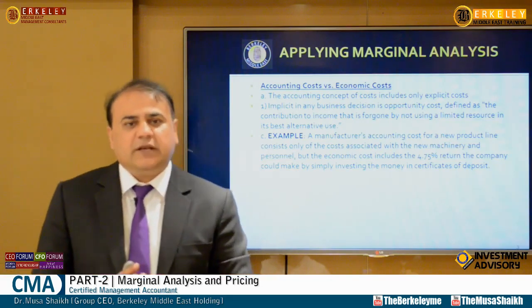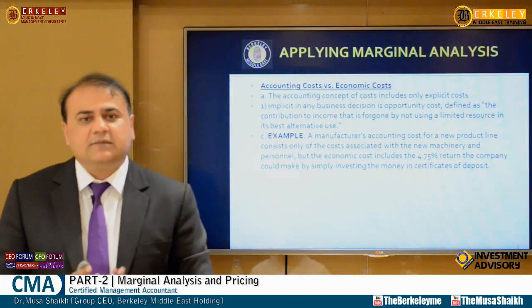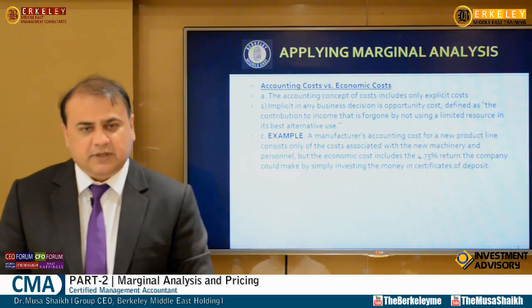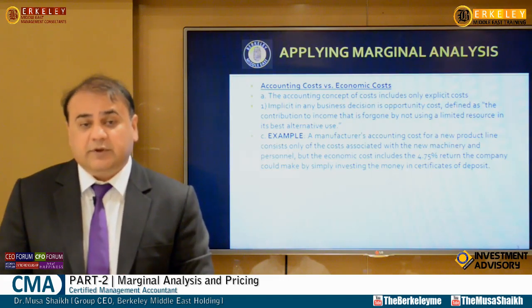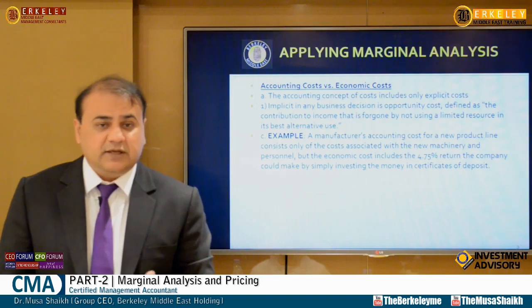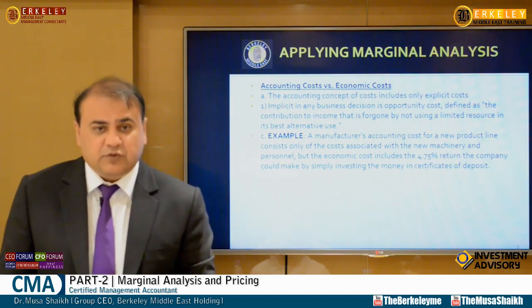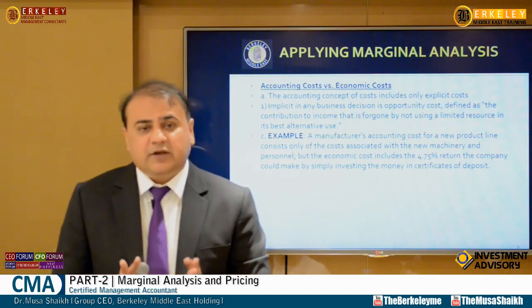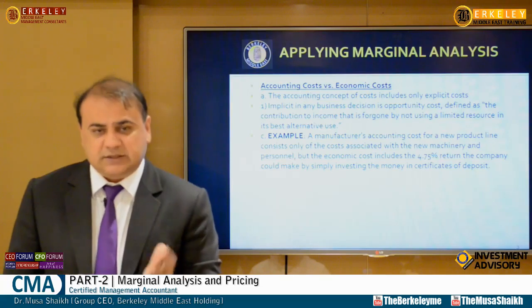But when it comes to an economist, an analyst, he tries to maximize the resources of the company. So maybe he will exploit other opportunities. Maybe you can invest in stocks, equity, or go for other types of venture capital, joint ventures and other options. So you can get 10%. So we always see that we have economic profit and losses in terms of our investment strategies.